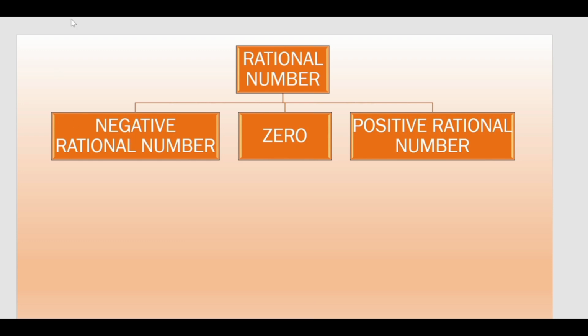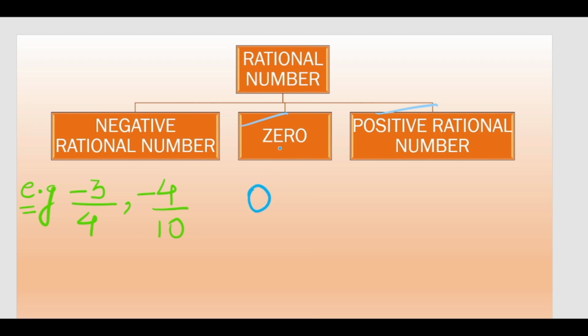The first one, as we can see, is negative rational numbers, 0 and positive rational numbers. So what is the meaning of negative rational number? It says that all the rational numbers which are having a negative sign in front of it are known as negative rational numbers. Its example can be -3/4 is a negative rational number, and -4/10 is again a rational number, and so on. There are infinitely many negative rational numbers.